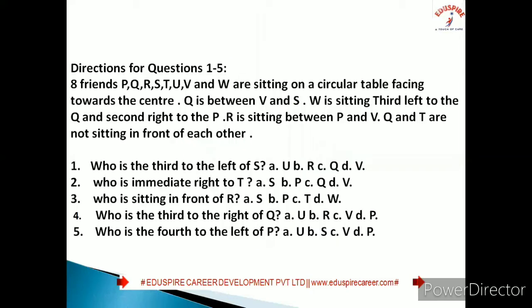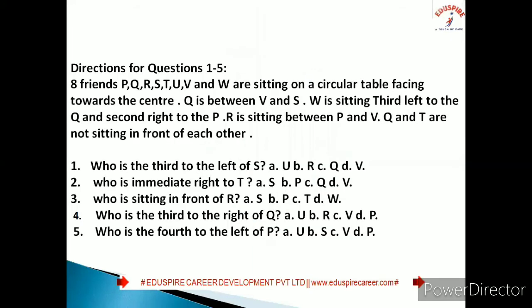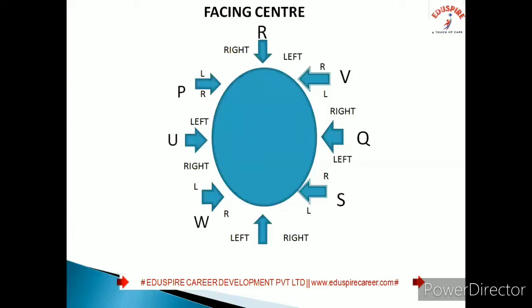First question: who is third to the left of S? So this is your S. Third to the left of S: first left, second left, third left is U. Next question: who is immediate right to T?